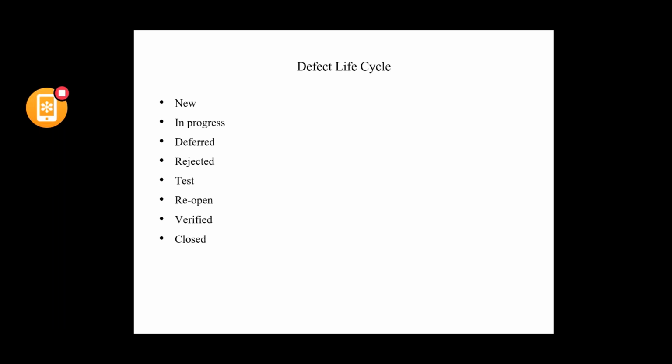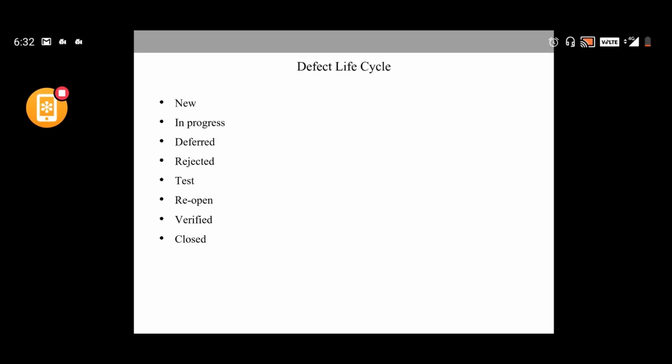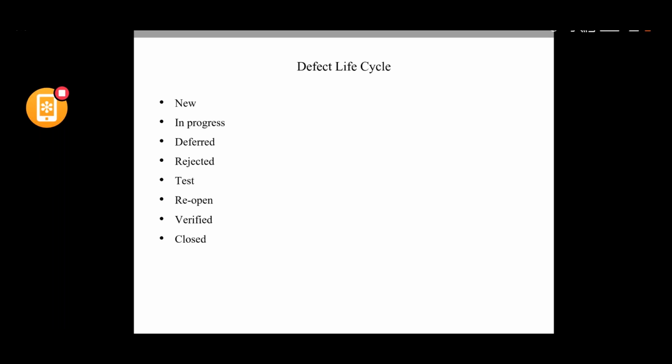And from verified status, if everything is fine, the piece of code would be implemented in the final systems. That is when the status would be moved to closed status. So that way, if you look at the defect life cycle, from the time a defect is initiated till the time it is closed, it passes through all these different stages. Is that clear?